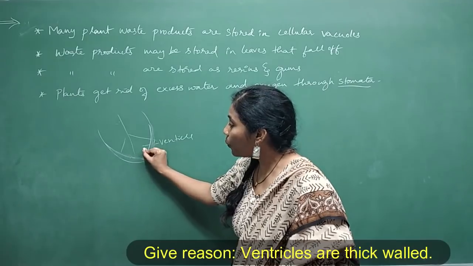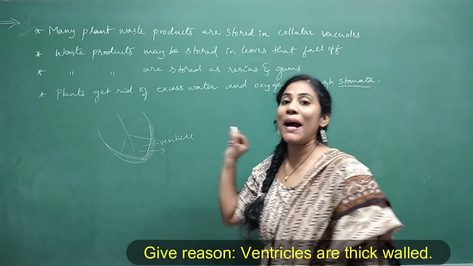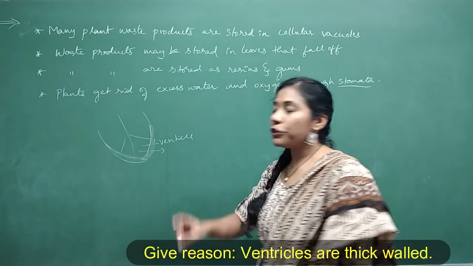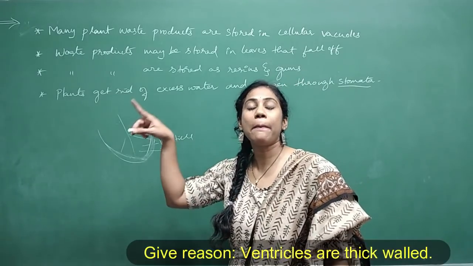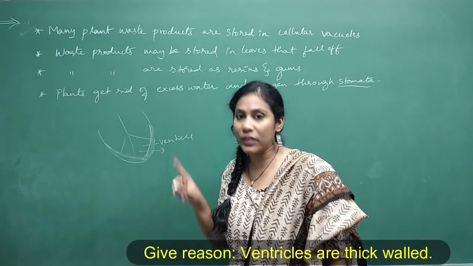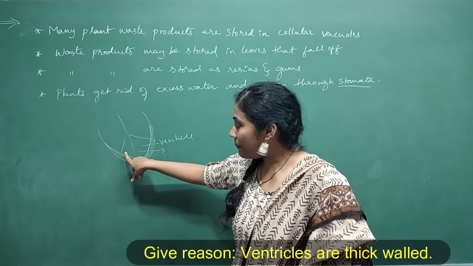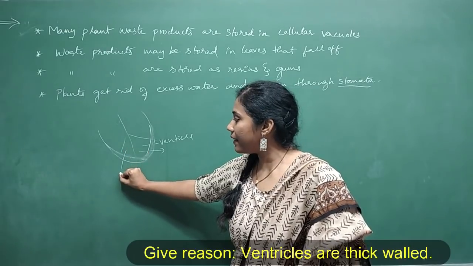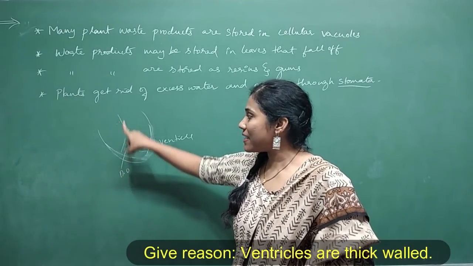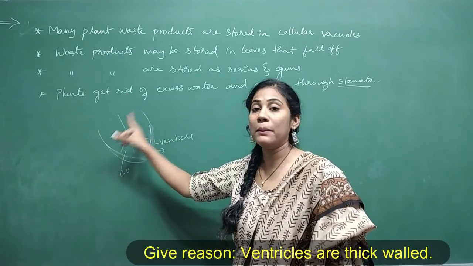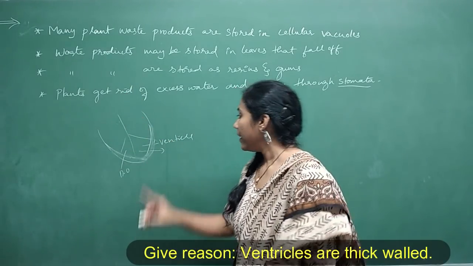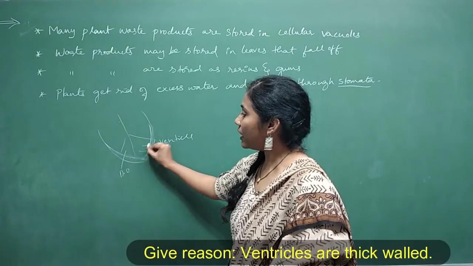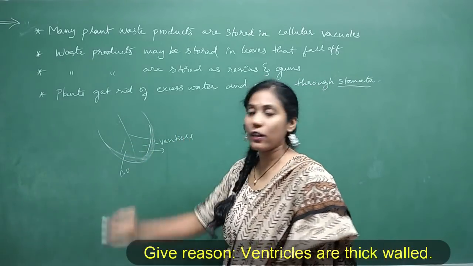Because it is through ventricles the heart pumps the blood, isn't it? It is through the left ventricle that the blood will go to different parts of the body through the aorta, isn't it? And then from the right ventricle, here you have deoxygenated blood, and this blood must go to the lungs through the pulmonary artery, isn't it? So because the blood has to be pumped by these particular regions, the wall has to be quite thick.